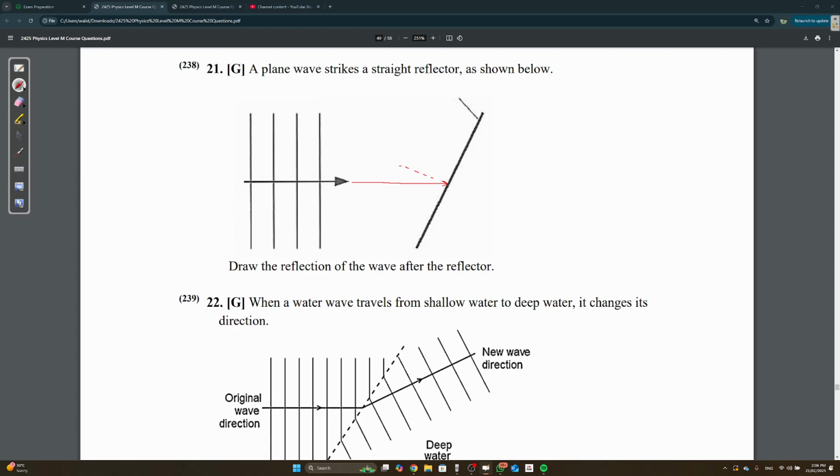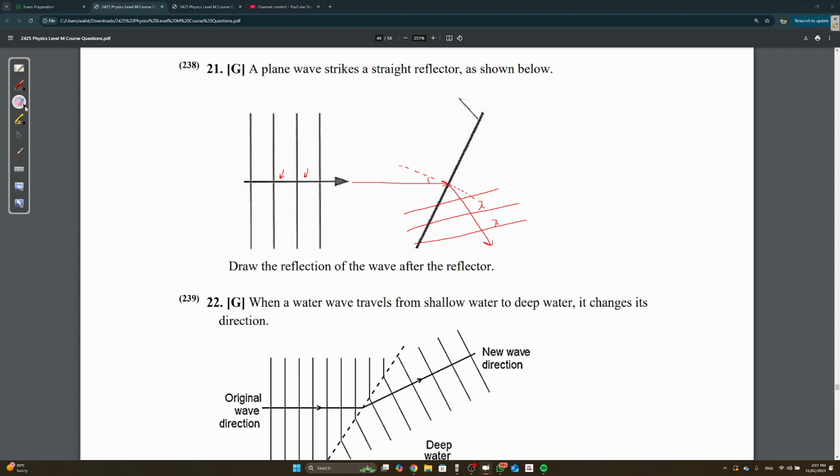Anytime you want to draw a reflection, continue the line. You need to draw the normal, so you find out how it bounces. To draw the normal, you just draw a perpendicular straight line through the boundary. Make sure that the angle here is equal to this one. Obviously not exactly, and the teacher isn't going to mark you with a protractor, but make it look the same. And over here, see, it's not the same. Let me fix it. Please use a pencil for this. I don't want you asking for another written part. And then you just draw these wave fronts, making sure that they're equally spaced the same way it is here. A ruler would help.